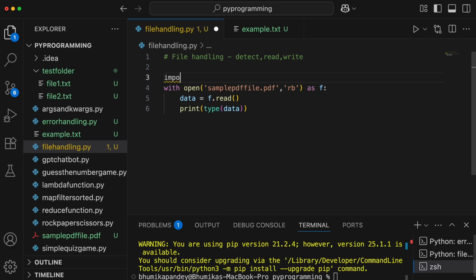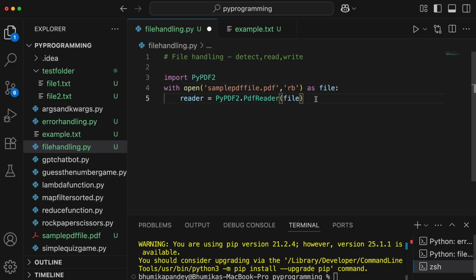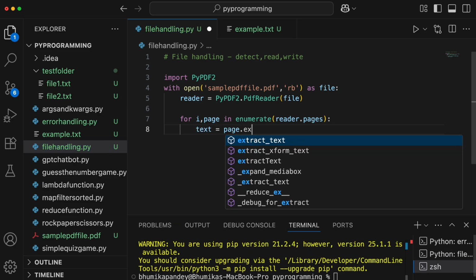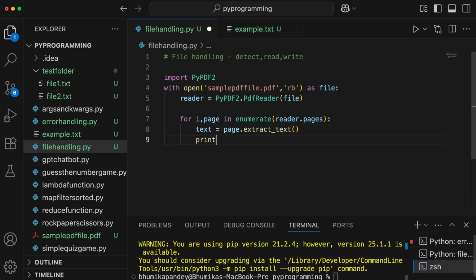Now here we can import PyPDF2, and let's parse. I'll give a variable as reader, and here we will use PyPDF2.PdfReader, and we'll pass the file. And then we can use a function called extract_text. For that, let's just run a loop. So for i, page in enumerate(reader.pages), let's take text equals page.extract_text(), which is the method I was talking about.